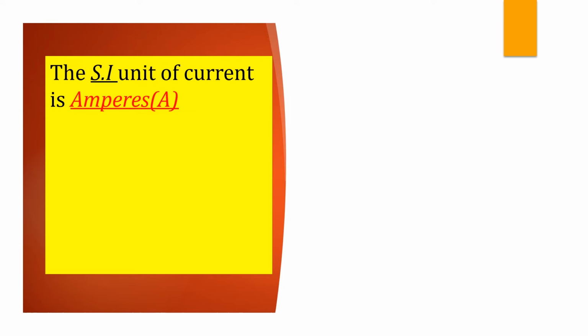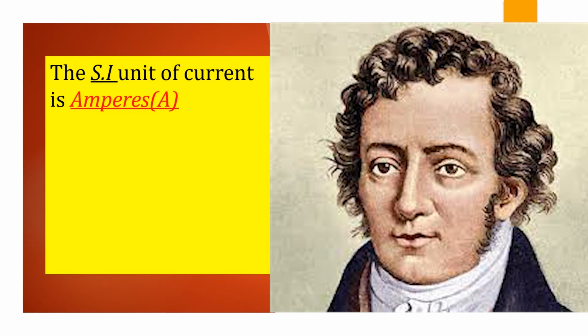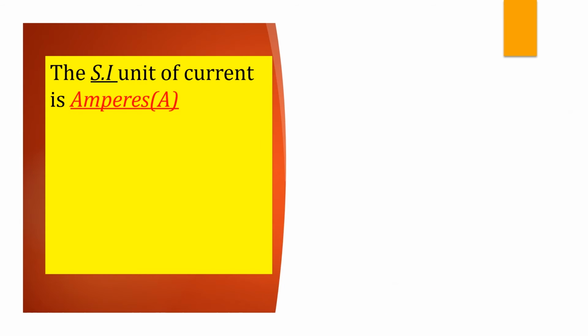The study of current, or the flow of charge in a circuit, was done way back in the 1800s. Around 1836, there was a man called Andre Ampère. He made discoveries and found that whenever you have two current carrying conductors, they experience a force. From that study, he defined what an ampere is, and we are going to see what an ampere is. So we are saying the SI unit of current is an ampere. The instrument used to measure current is what we call the ammeter.